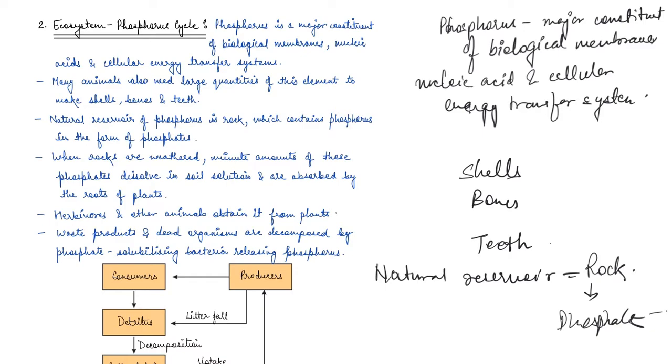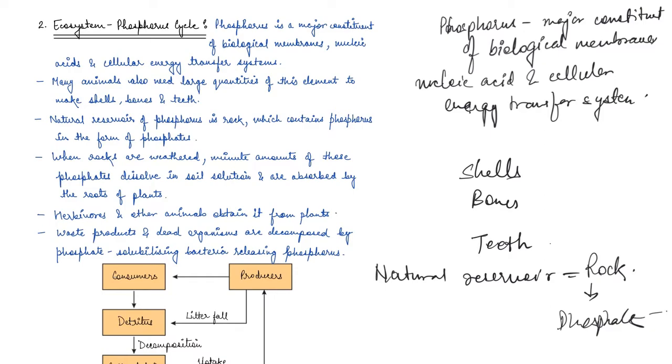There are two major and important differences between carbon and phosphorus cycle. One, the atmospheric input of phosphorus through rainfall is smaller than the carbon inputs, and second, the gaseous exchange of phosphorus between organisms and environment is also negligible.